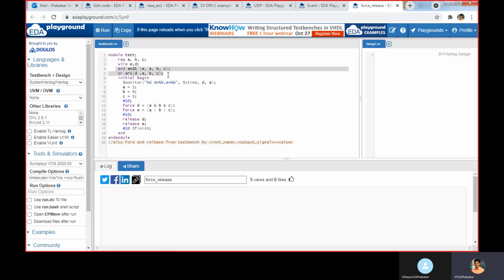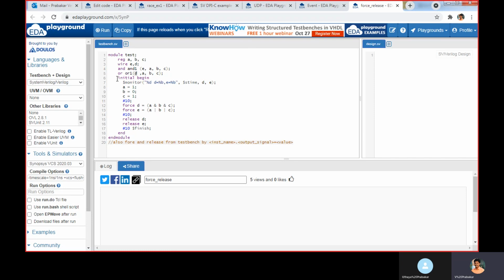Here I use gate level modeling for assigning the values of E and D. It is a 3 input AND gate, where A, B, C are inputs, and the corresponding output is assigned to E. Then a 3 input OR gate, where A, B, C are inputs, and the corresponding output is assigned to D.